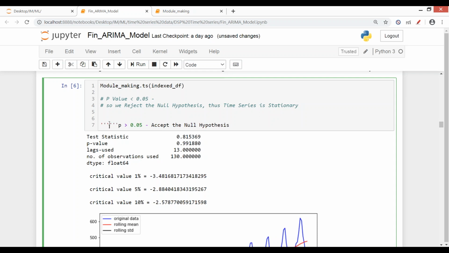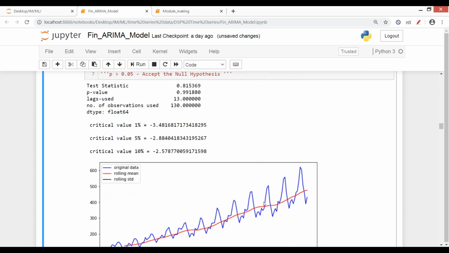And what was the null hypothesis? What is the null hypothesis of Dickey-Fuller test? Hanji, what is the null hypothesis of Dickey-Fuller test? That it is not stationary. Okay. So it means the time series is not stationary, and we need to make transformations on that.